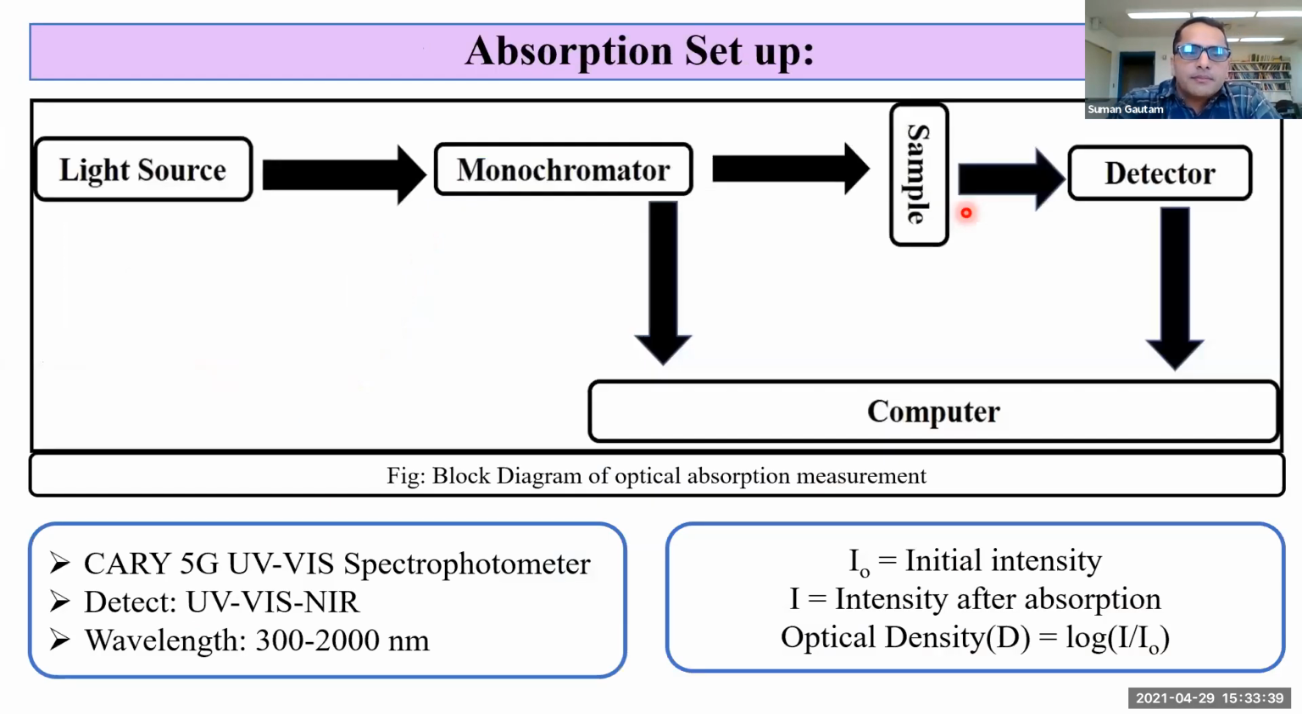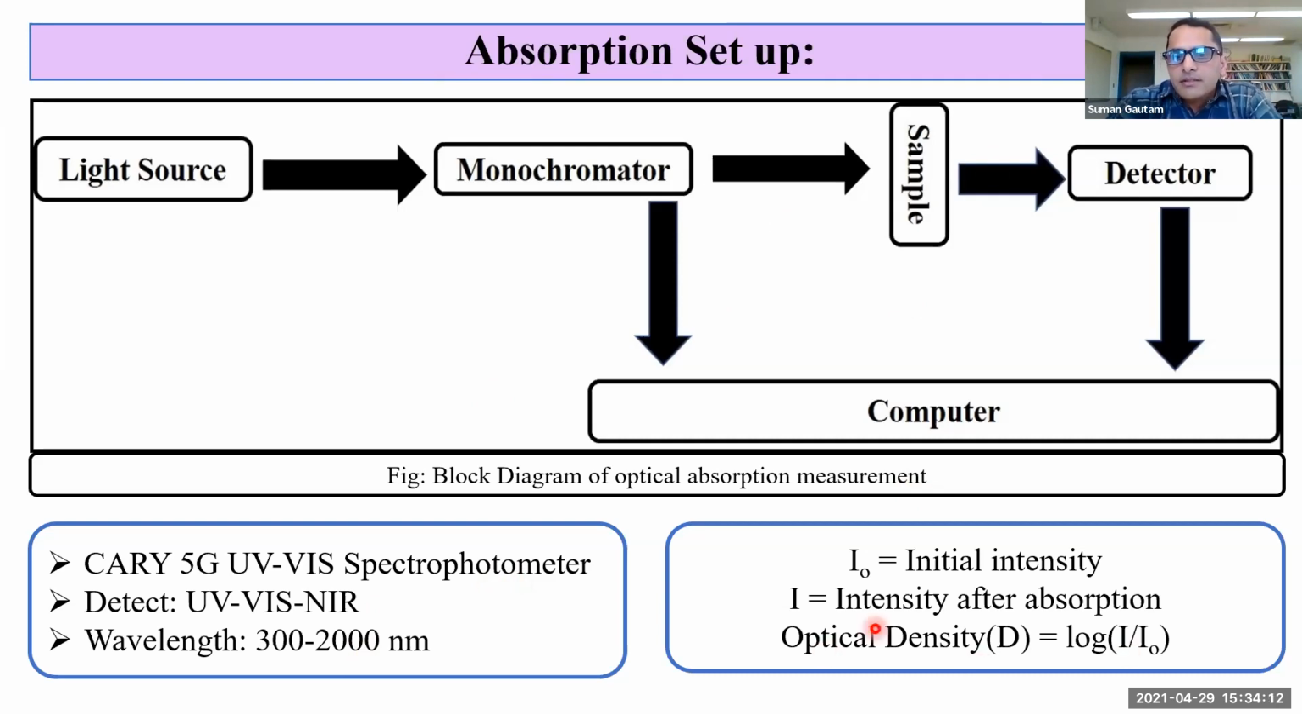This is an absorption setup. It consists of a light source, monochromator, which is used as a wavelength selector, sample holder, detector, and a computer. Absorption is measured by an instrument called the Cary 5G UV-visible spectrometer that can detect from UV-visible to near infrared region with a wavelength from 300 to 2000 nanometer. If I naught is the initial intensity from the monochromator and I is the intensity after absorption from the sample, then optical density is given by log I over I naught.